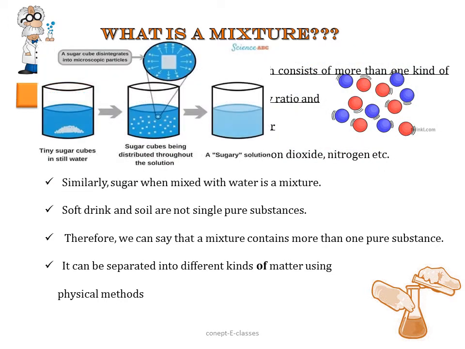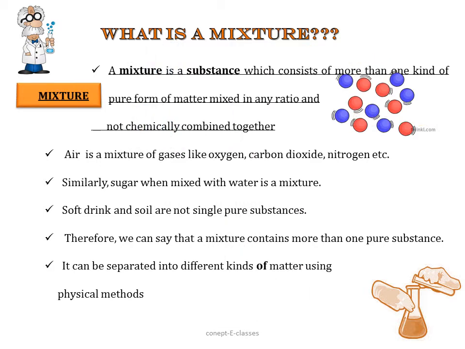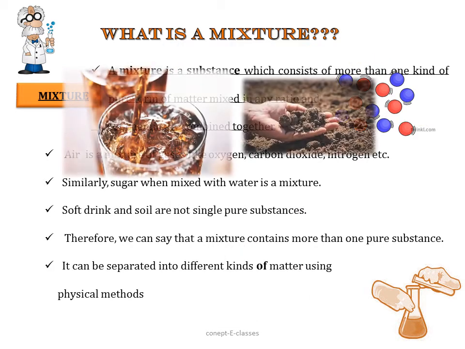Similarly, when sugar is mixed with water, it is called a mixture. The sugar crystal itself is actually a pure substance, but when it is mixed with water, it is a mixture. So here, what are the components of the mixture? We have sugar as well as water molecules. Whereas soft drinks and soil are not single pure substances.